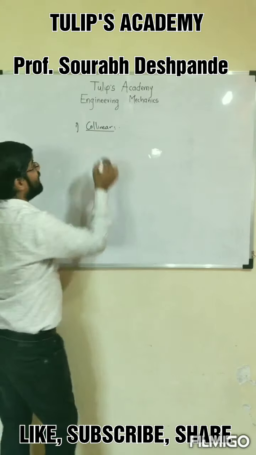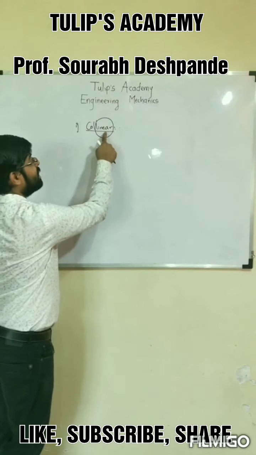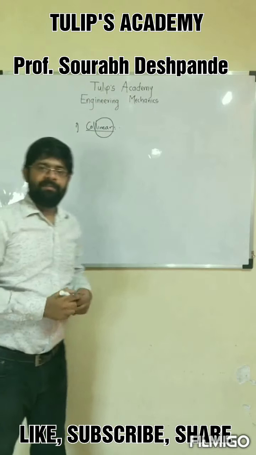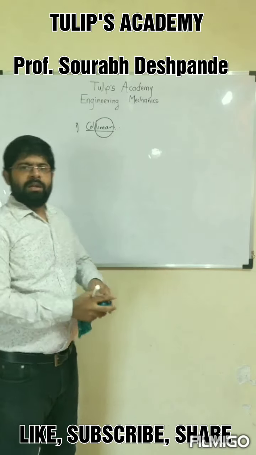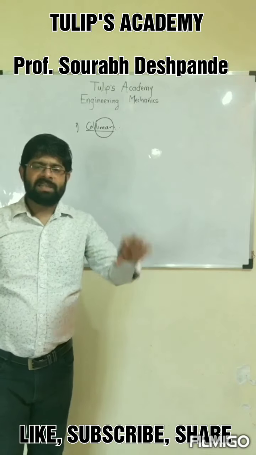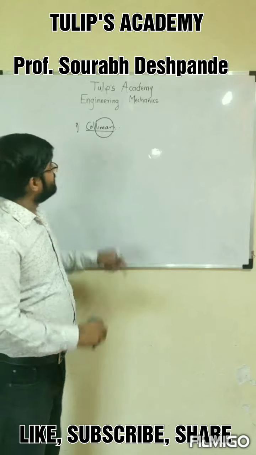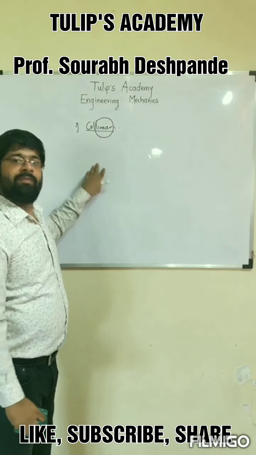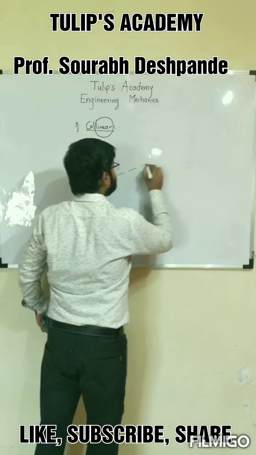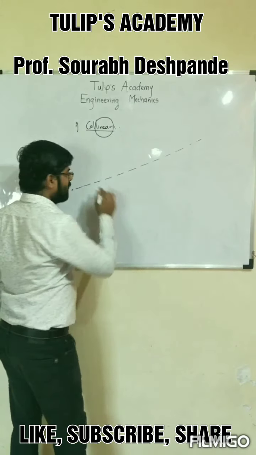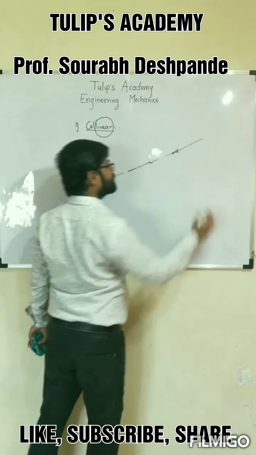Now, as the name suggests, collinear contains "linear", which means a line, a line of action of all the forces that is the same. All these systems of forces are named according to the properties they contain. This line of action is the same, therefore it is called collinear. So if I draw the line of action, then all the forces act along the same line of action.